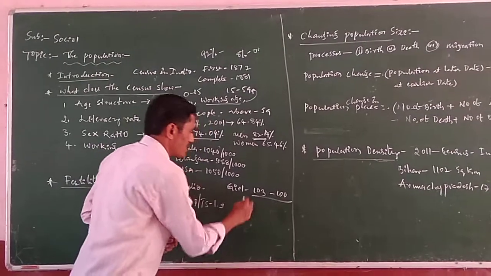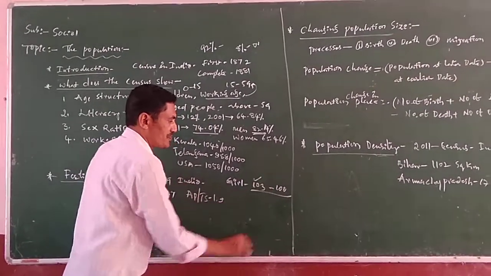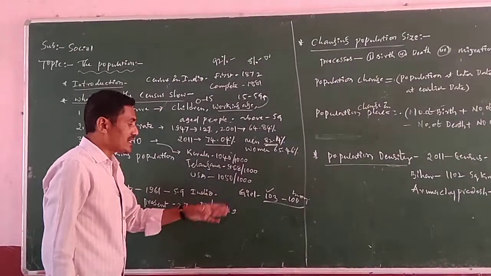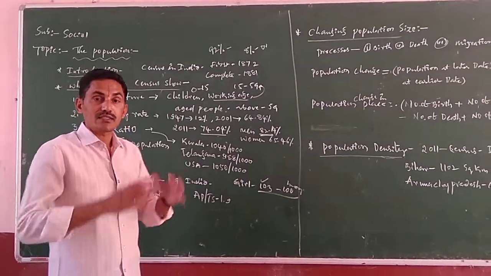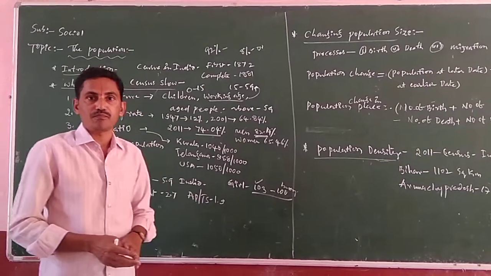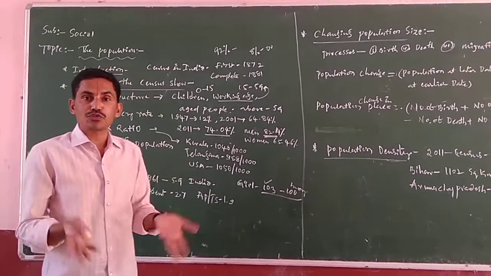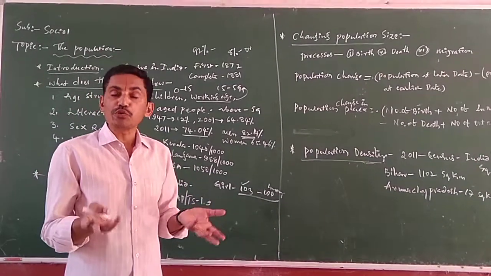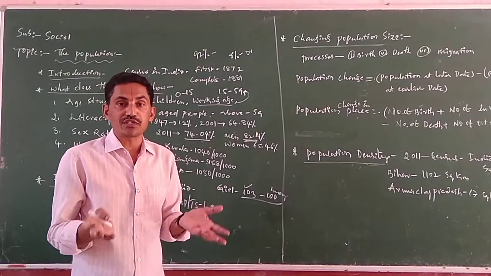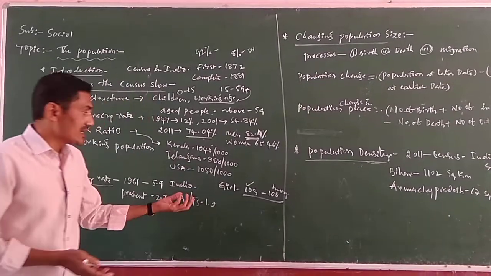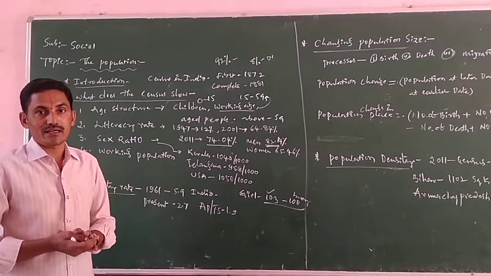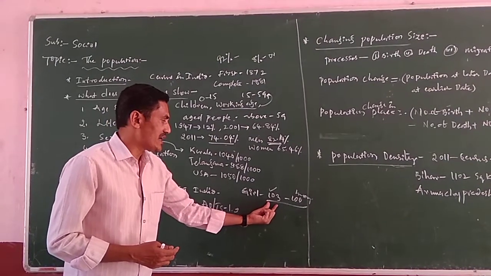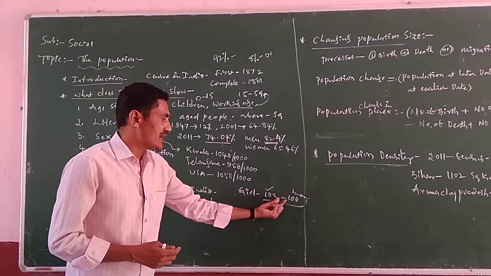But recently the girls' percentage is decreasing because there is no security, people are neglecting them, and there is no nutritious food. They are not getting nutritious food. So that's why the girls' birth rate is decreasing rapidly. Actually 103 are born for every 100 boys.